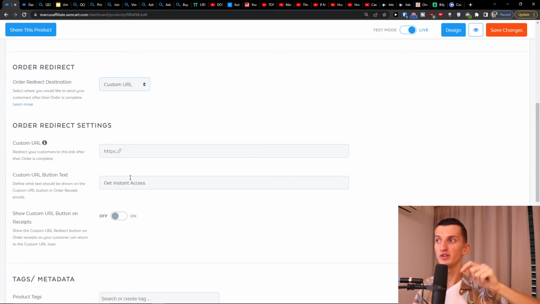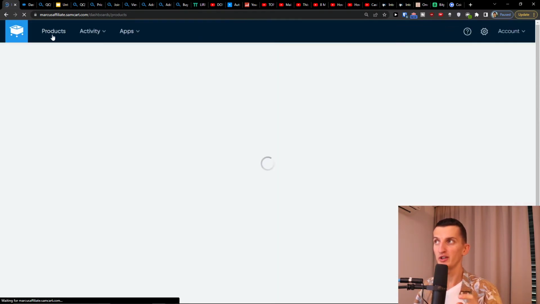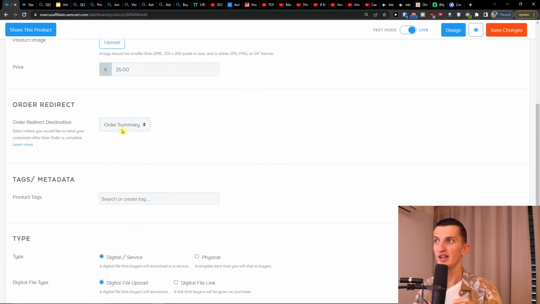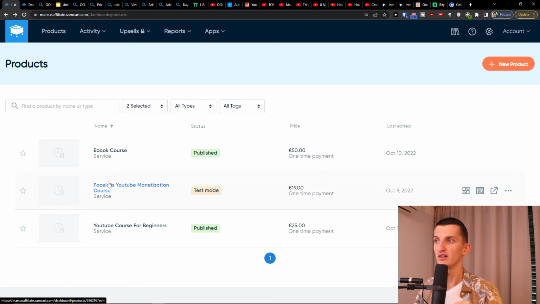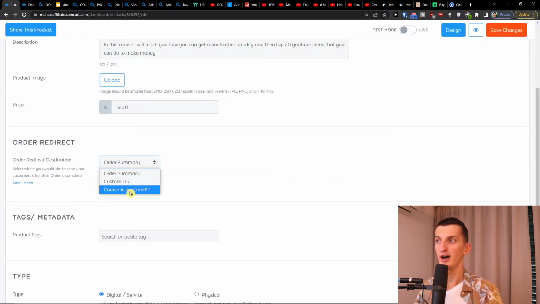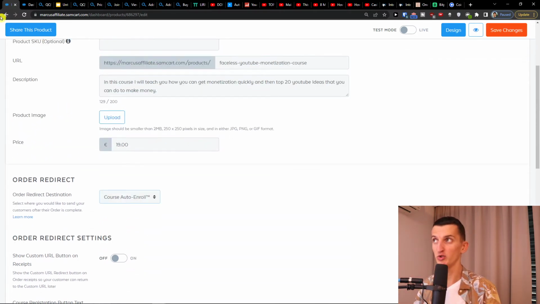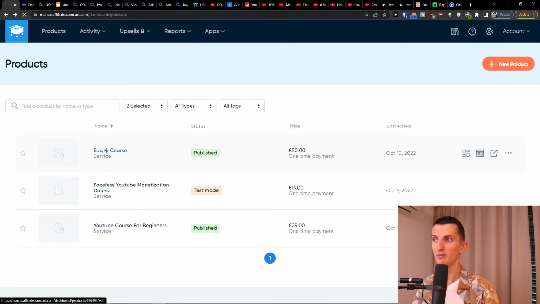Now, if I'm going to have a course, I will show you something. When we connect the course, I will show you one thing. Then you can easily connect it, not here. Here, course auto enroll. So when we connect our course with our product in Samcart, we can easily see here that we can register for your course and people can start watching the course. So that's something that I just wanted to show you. Now let's go back to our ebook.